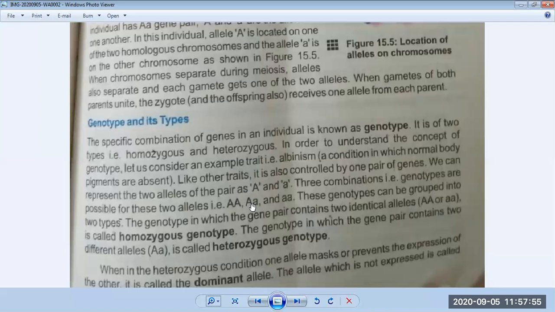So what was the concept of Gregor Mendel? He did a lot of work on inheritance, and he said in our body there are special factors present. So when the traits are transmitted from one living organism to another living organism, at that time these traits are controlled by special factors, and he called those special factors genes. He said genes are the special factors in our body which actually control all traits.